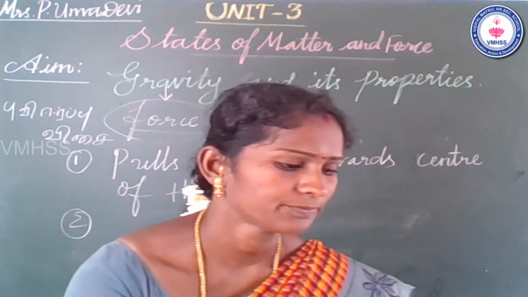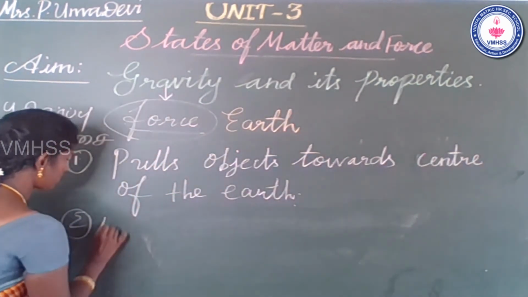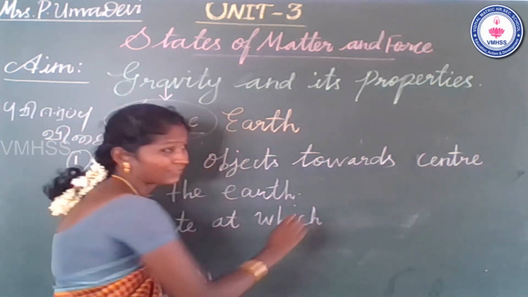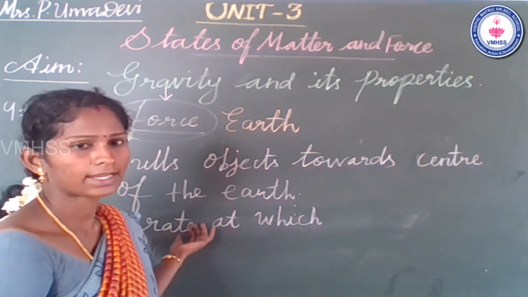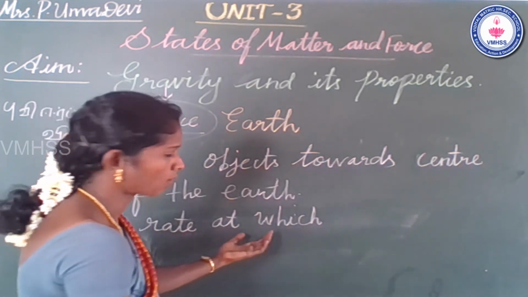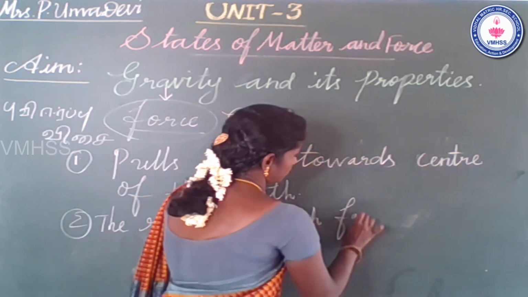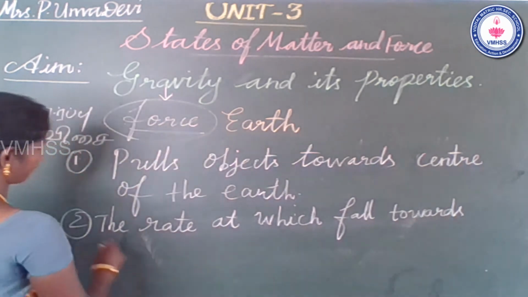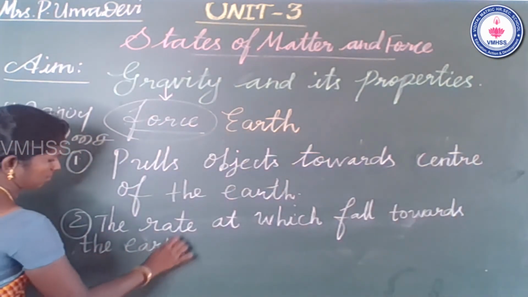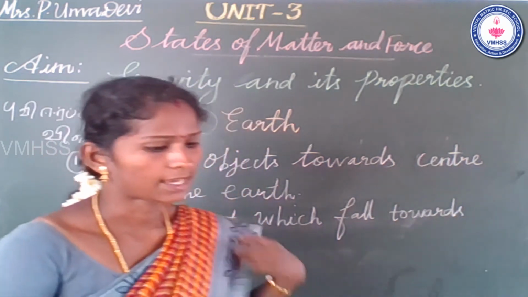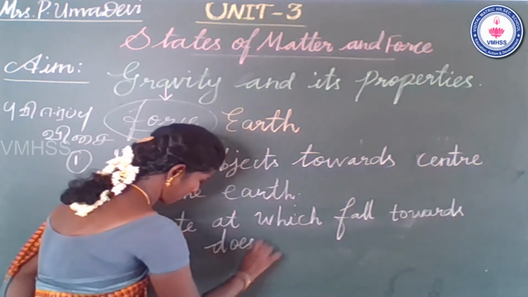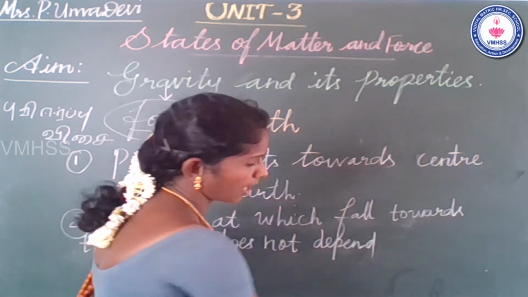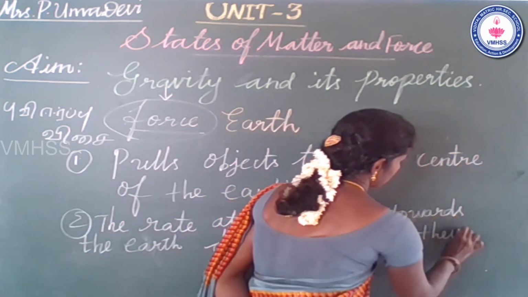What is the second property? The rate at which objects fall towards the earth does not depend on the weight. Rate means amount, weight, or any lighter or lesser object.